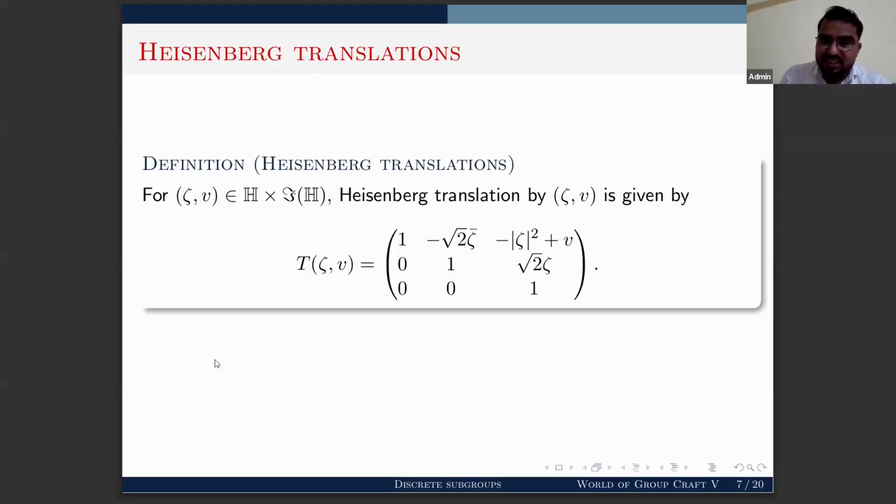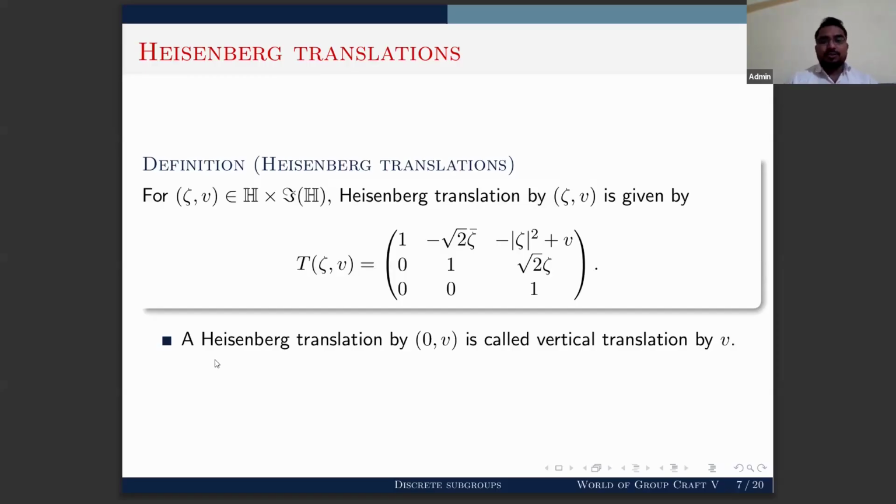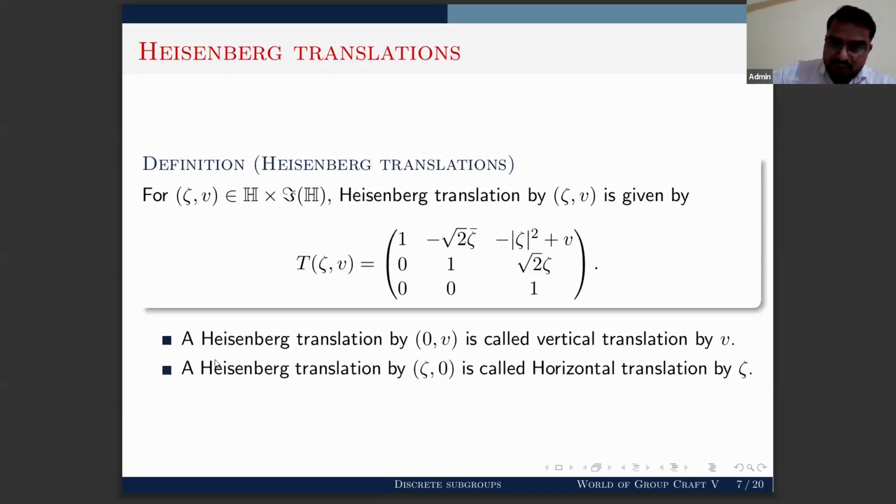This T_(zeta,v) is a unipotent parabolic element which fixes infinity, and we call it the Heisenberg translation by (zeta, v). If zeta is equal to 0, we call it a vertical Heisenberg translation, and if v is equal to 0, we call it a horizontal Heisenberg translation.